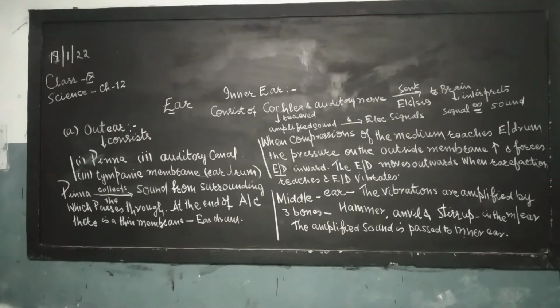The spellings you are supposed to learn are pinna, auditory canal, tympanic membrane, compressions, rarefaction, amplified, hammer, anvil, stirrup, cochlea, and auditory. These are the spellings you should learn thoroughly.